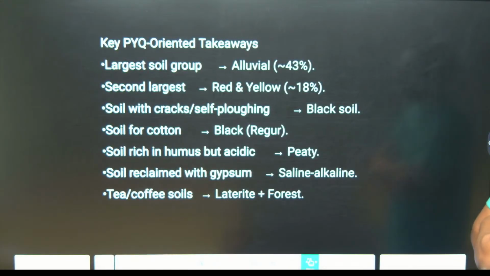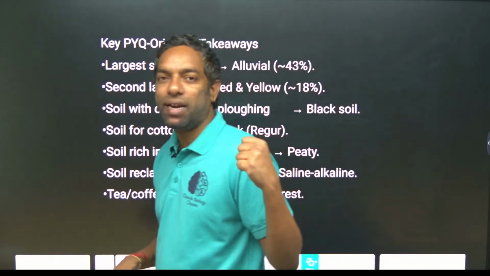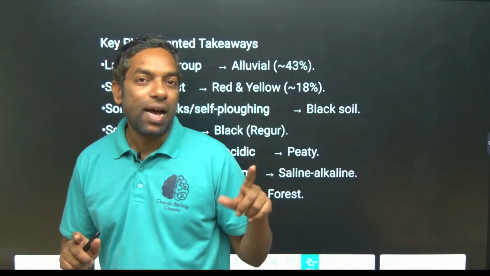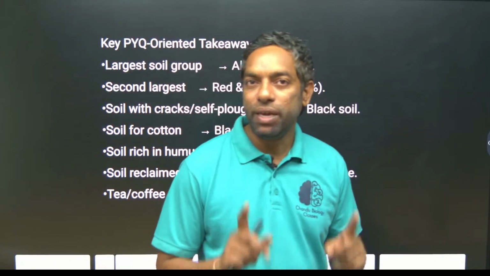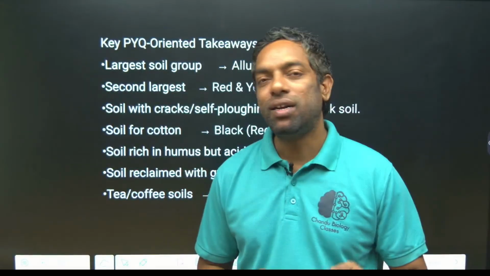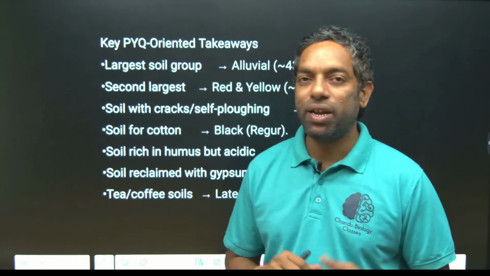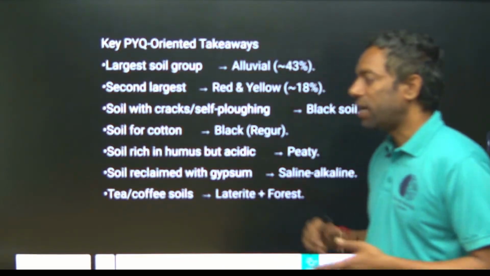Tea and coffee soils are laterite and forest soil. This is the most important slide for the coming exam, guys. I made it based on previous year questions, and there is a trend followed by exams. I made it very important, guys. You have to follow it well.